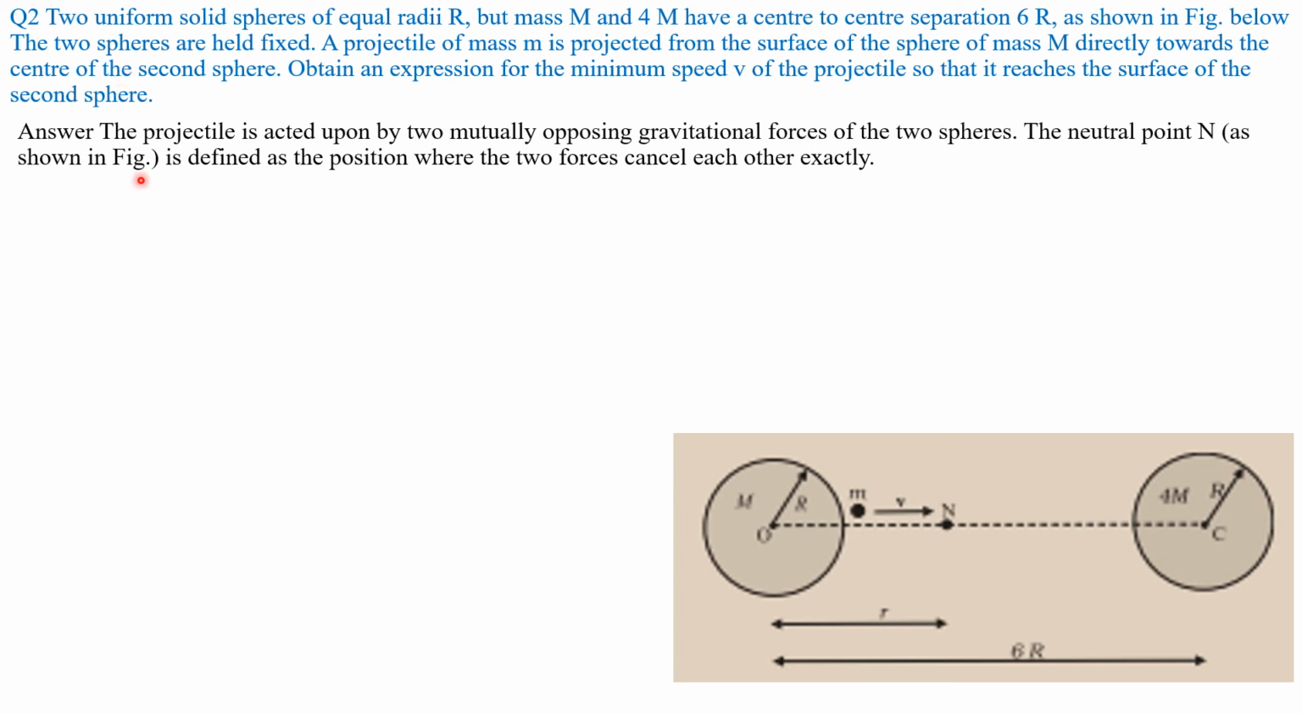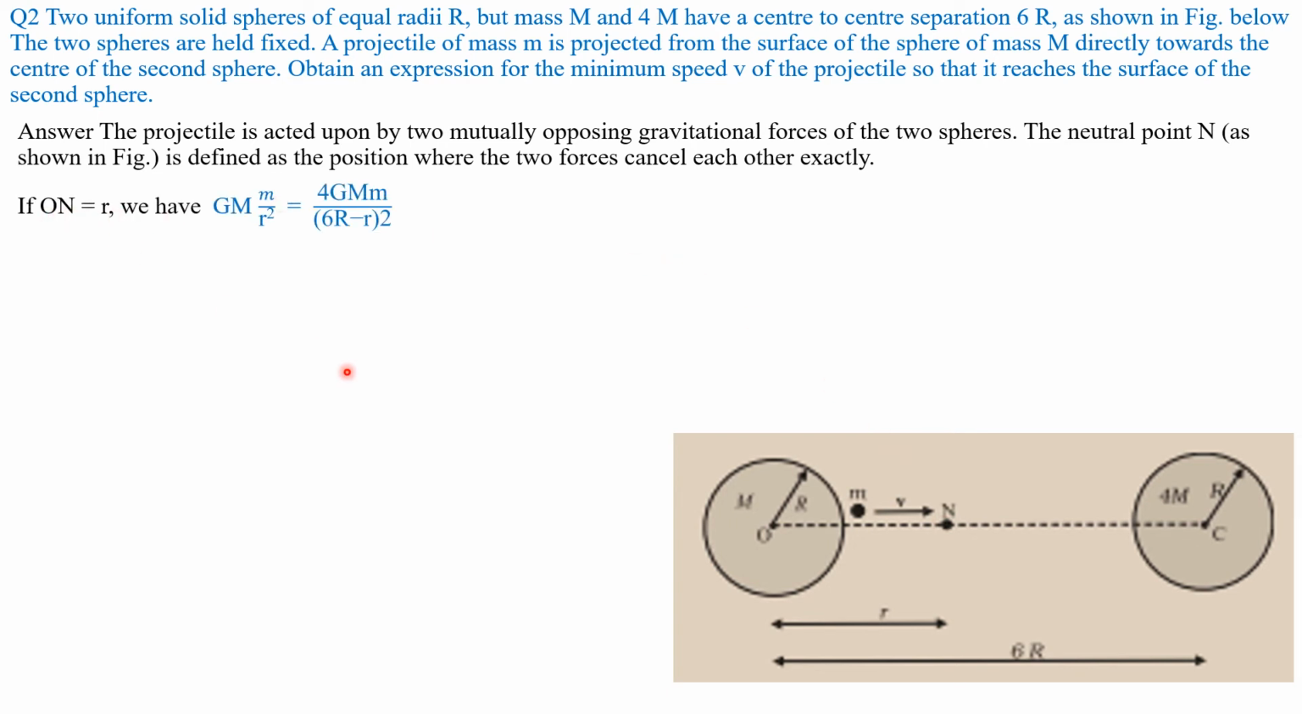Let us do it. The projectile is acted upon by two mutually opposing gravitational forces of the two spheres. The neutral point N, as shown in the figure, is defined as the position where the two forces cancel each other. So at point N, the forces cancel each other.